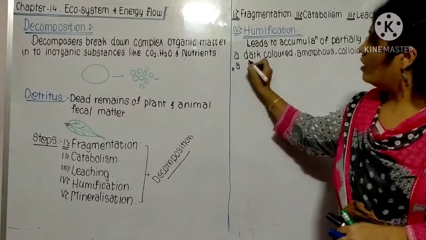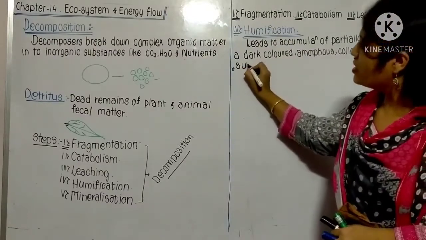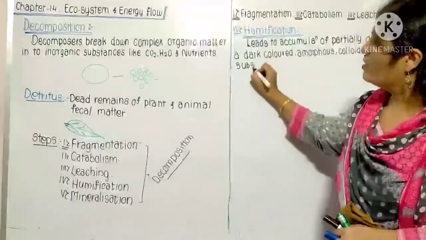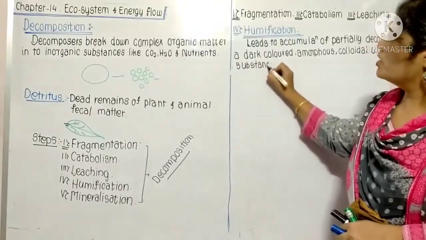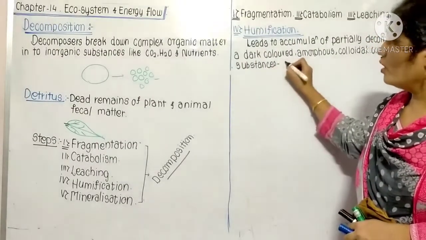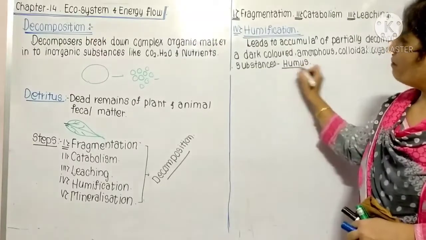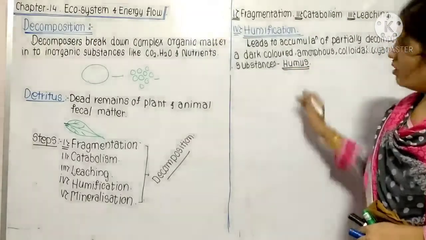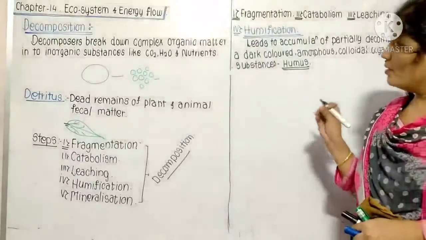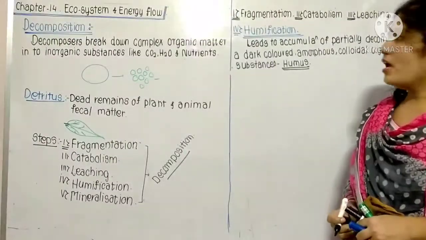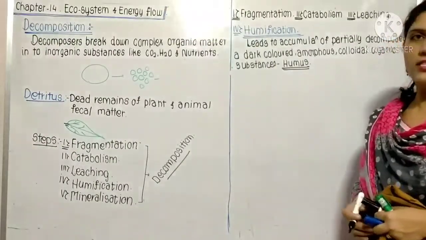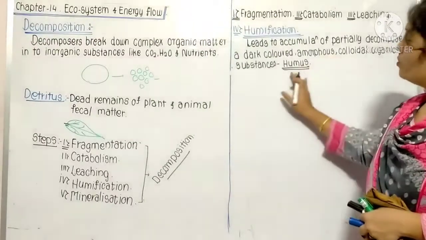That colloidal organic substance is known as humus. It means it is not totally decomposed. Half of it is decomposed, and half remains as it is. If you have seen it, the color becomes dark, and many organic substances are in it. This is the nature of this humus.